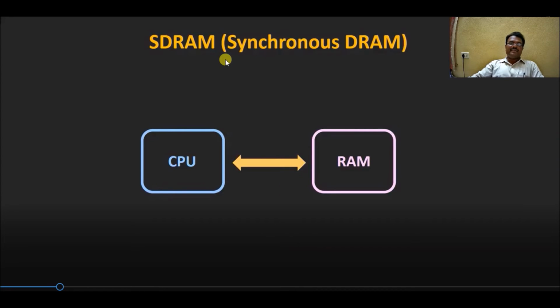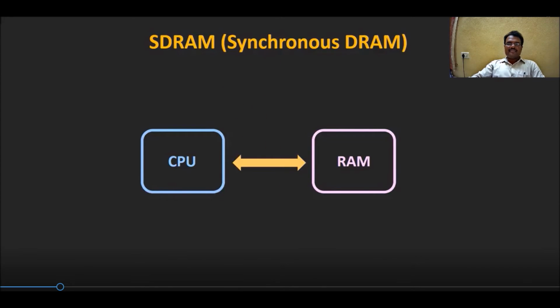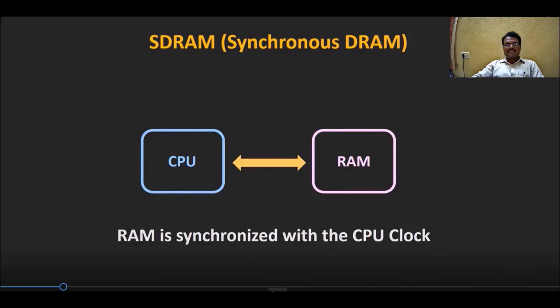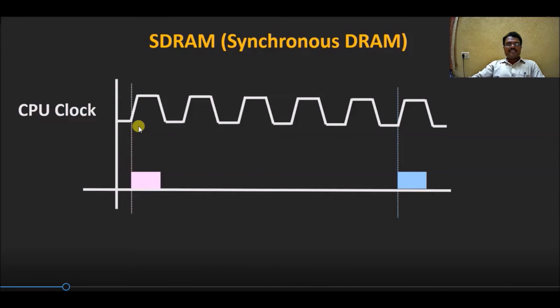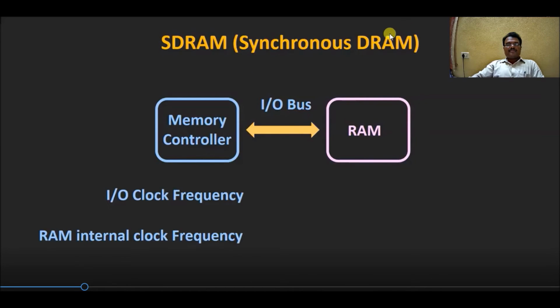Whereas SDRAM is synchronous DRAM, it's synchronous with the CPU clock. The RAM clock is synchronized with the CPU clock. When the CPU clock is going on, there is a rising edge and a falling edge, so it works according to the speed of the CPU clock. In synchronous RAM, we have two frequencies, the IO clock frequency and the RAM internal clock frequency.